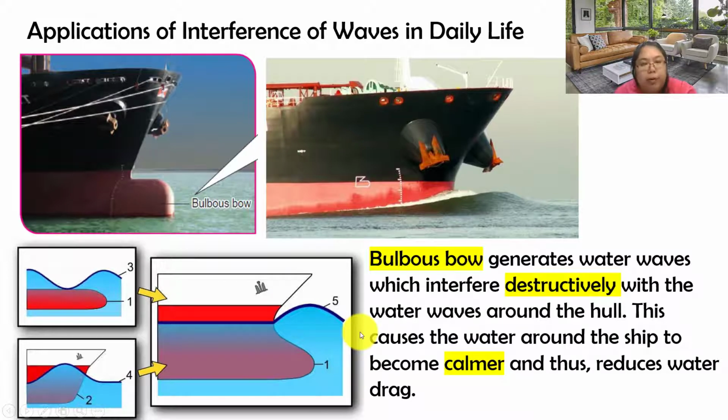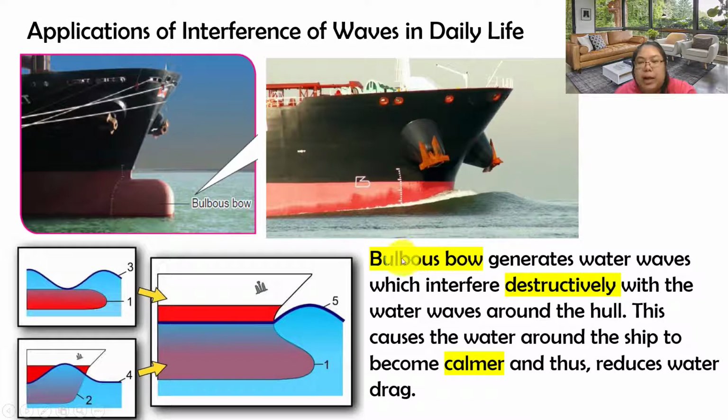So when a crest meets a trough, they become destructive. This is an example showing when the wave hits the ship and when the wave hits the bulbous bow. After they mix together, you see the result. They will reduce the wave hitting the ship.